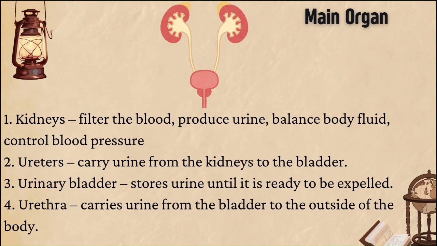In the urinary system, there are four main organs. They are the kidneys, ureters, urinary bladder, and urethra. The function of the kidney is to filter the blood, produce urine, balance body fluid, and control blood pressure. The function of the ureters is to carry urine from the kidney to the bladder. The function of the urinary bladder is to store urine until it is ready to be expelled. The function of the urethra is to carry urine from the bladder to the outside of the body.